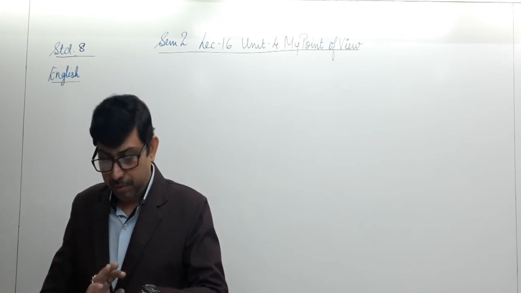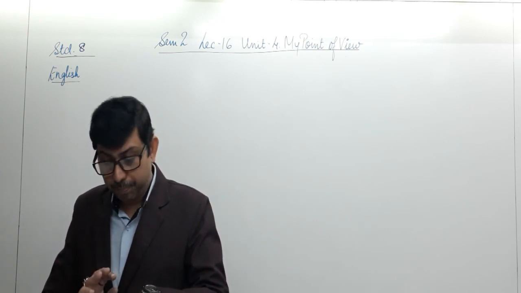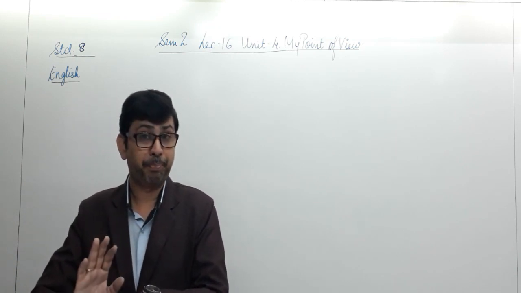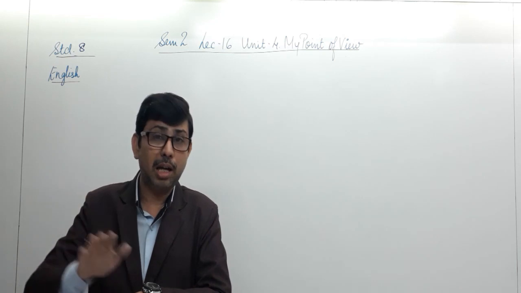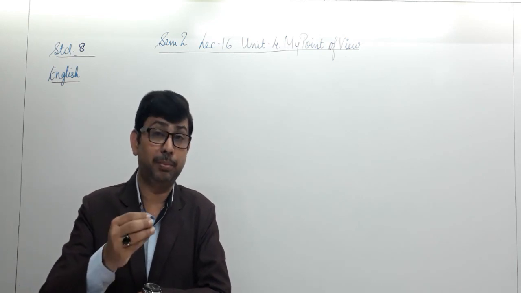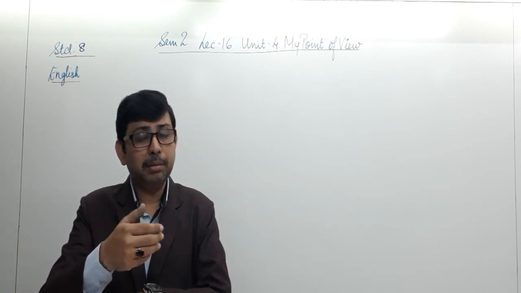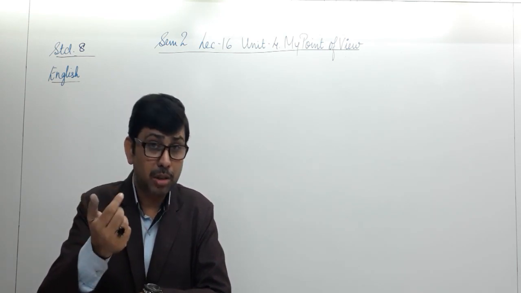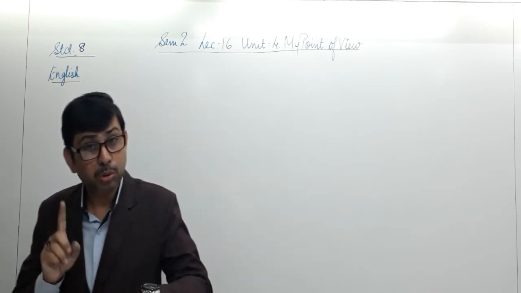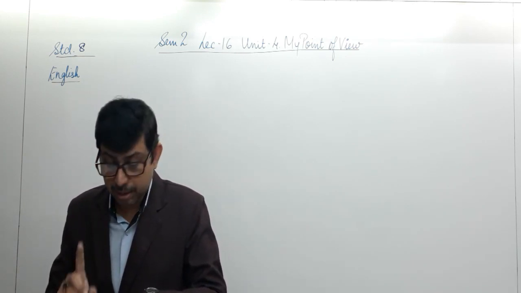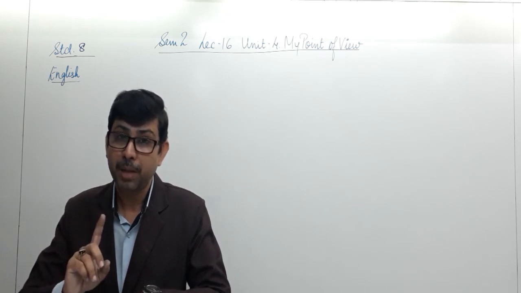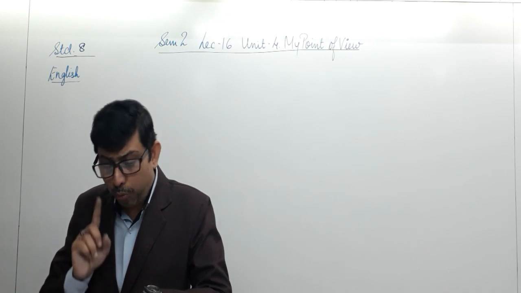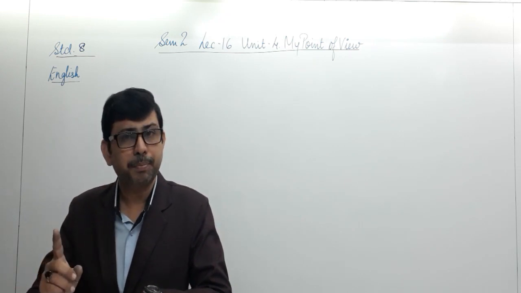Some local people believe they are extraterrestrials who have come to Earth from outer space. So this is a belief of the localites, the people living in those areas where such reporting has been done. As you know, local people can say anything as per their understanding or imagination. The word believe is very important to keep in mind. They believe they are extraterrestrials. It's not a proof. They believe that extraterrestrials, we'll discuss what that is, come to the earth from outer space.